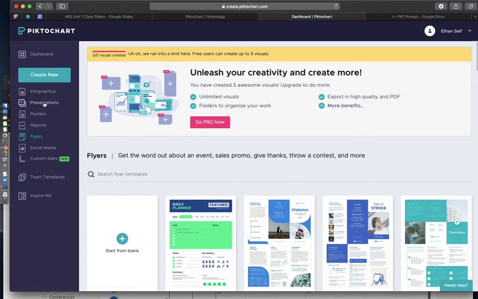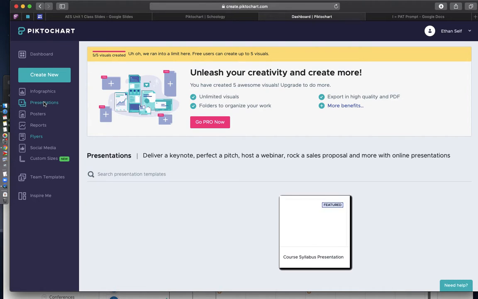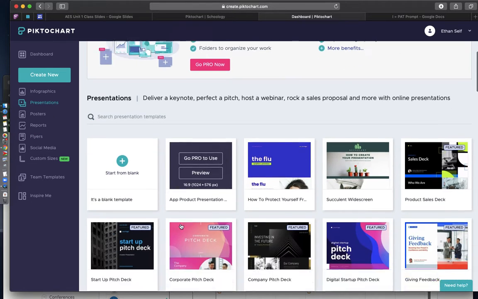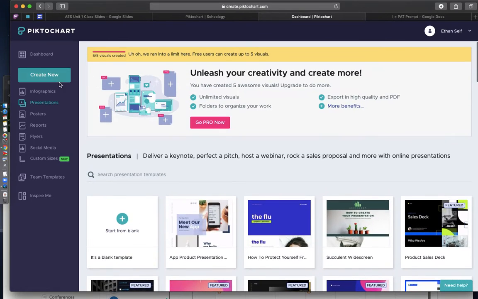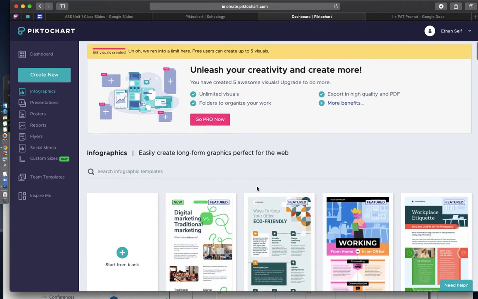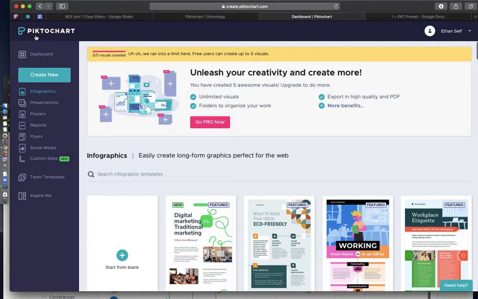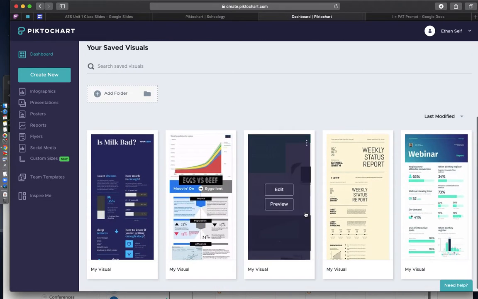Once you pick the type of presentation you want to make, you're going to want to pick the actual pre-created model that you're going to be able to edit. And I've already started mine, which I'm going to show you. So let me just go to my dashboard.